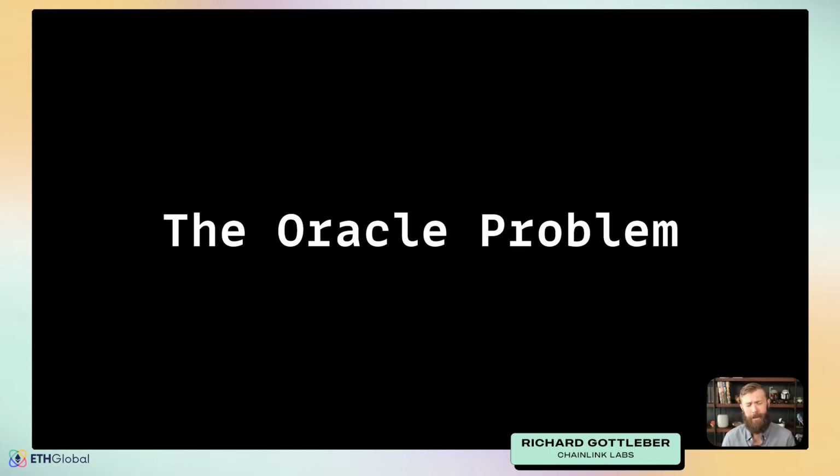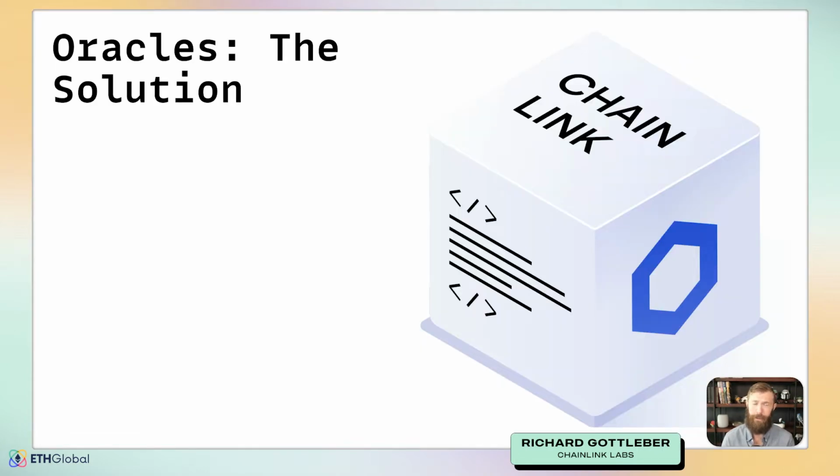Now, this isn't a limitation that we can't overcome, right? We can do something about that. We can help our smart contracts interact with the real world. And oracles are a solution to the Oracle problem. And that's exactly what Chainlink is. It's an Oracle network. In fact, it's a distributed Oracle network. So just to make sure that we're all clear, an oracle is a device that interacts with off-chain data to provide that data to smart contracts. Essentially, this unlocks the full potential of smart contracts.